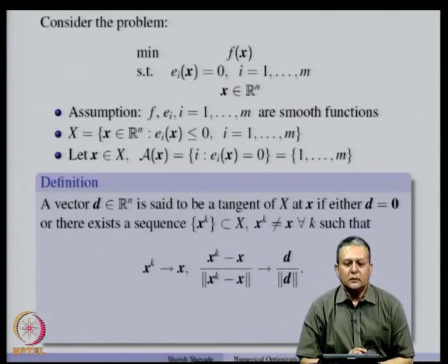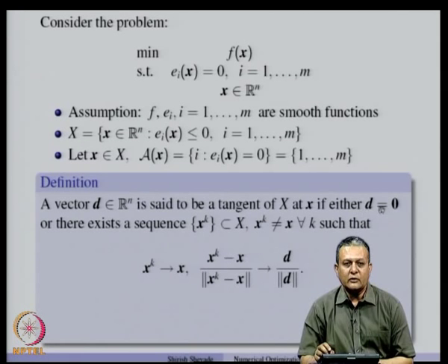Now, we will look at the definition of a tangent of the feasible set at a given point x, and that definition helps us to characterize the feasible directions using algebraic conditions. So, an n-dimensional vector d is said to be a tangent of the feasible set at a given point x. Remember that x also is part of the feasible set here.